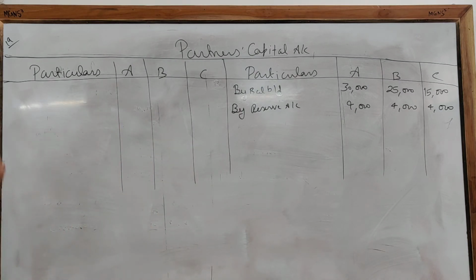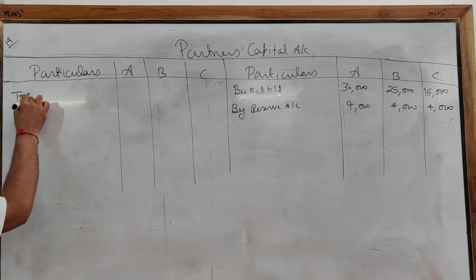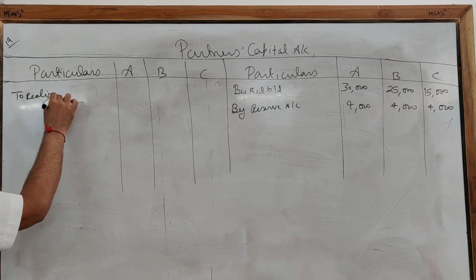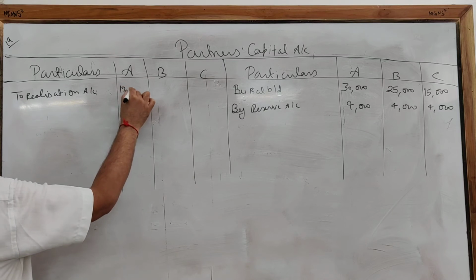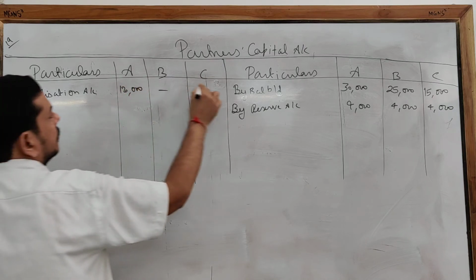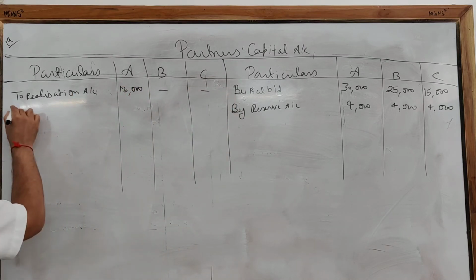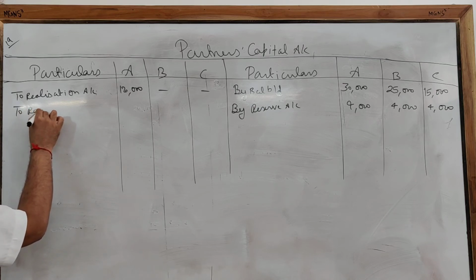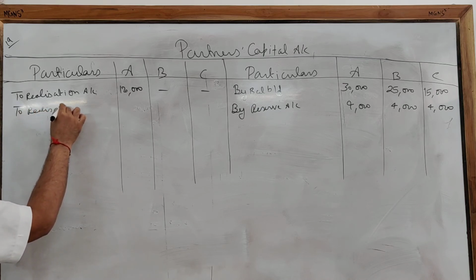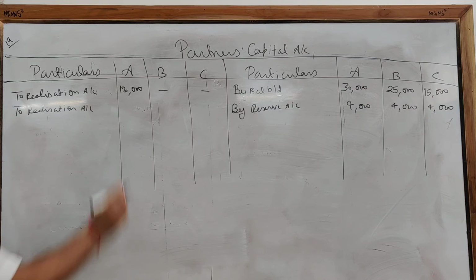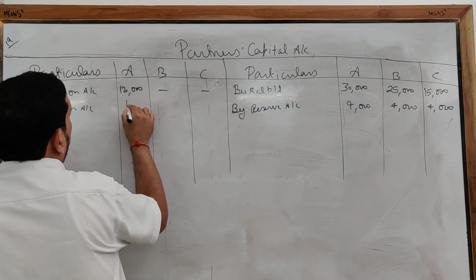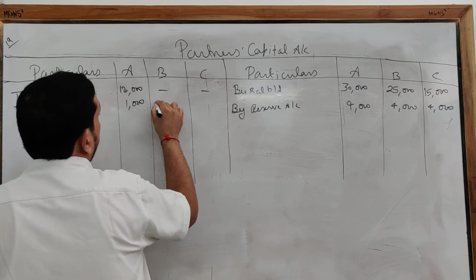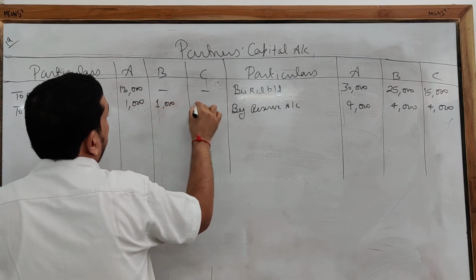A has taken the investment, so that will come to the debit of the partner's capital account: 18,000. There is a loss also, so that will also come: 1,000, 1,000, 1,000.